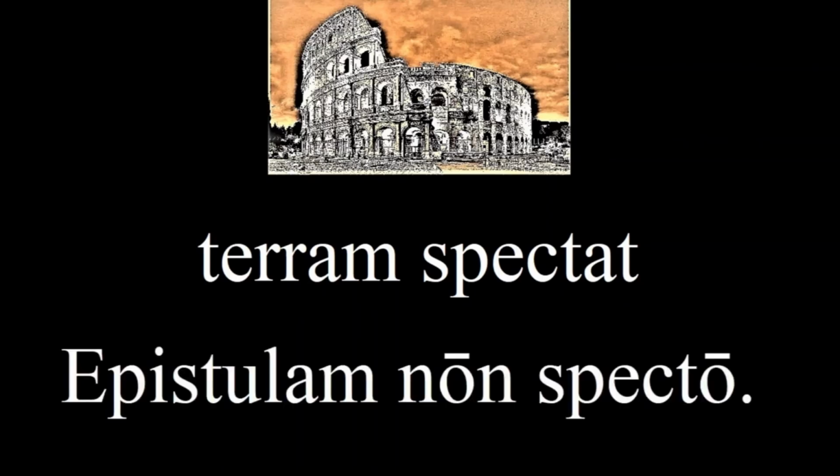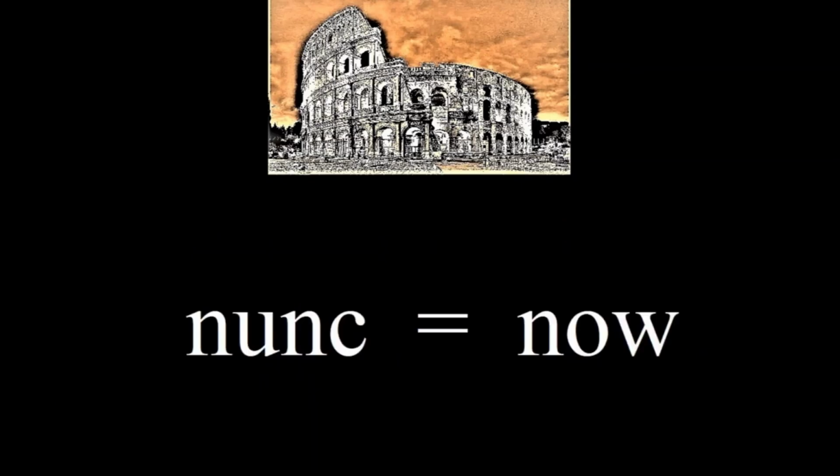How would we say, I don't look at the letter? Epistulam non specto. There's just one more word we need to know for this lesson's story. Nunc, which means now. And as a reminder, in the story, Jupiter was trying to woo Europa and changed himself into a bull.